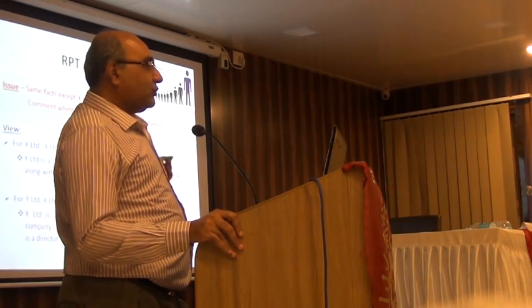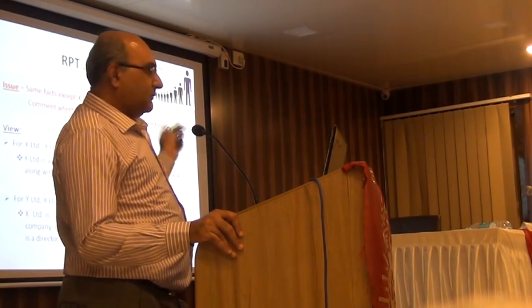For X, Y is a related party, there is no change. Y is a public company in which A is a director and holds along with his relatives, so that is related. But for Y, X is now a related party because it's a private company. X now becomes a private company, so therefore it becomes a related party to Y also. But if X was a public company, it would not have become a relative to Y, as we just saw in the earlier example.